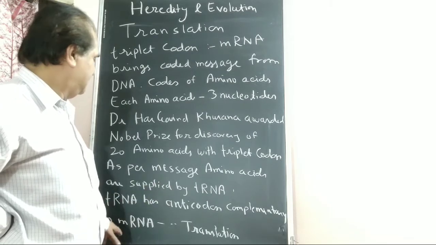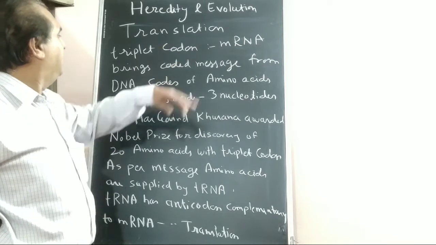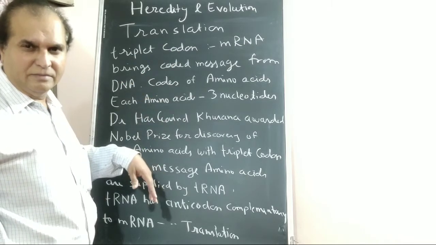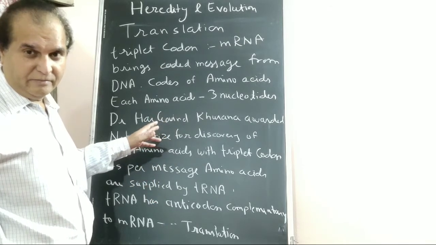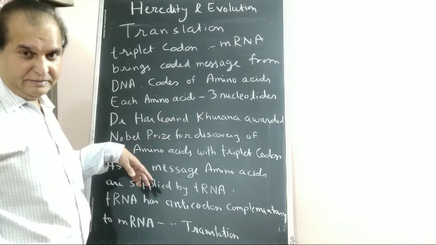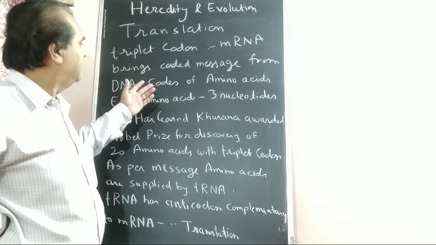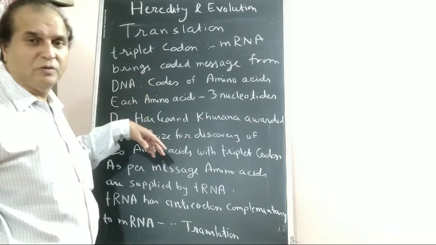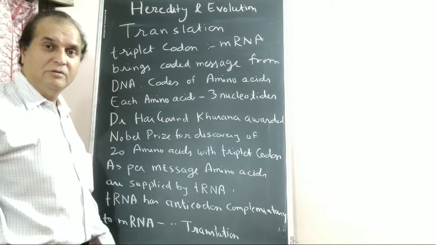This is translation. Actually, mRNA enters the cytoplasm. They are helpers of DNA, ribonucleic acid, and from there, the triplet codon forms codes for different amino acids and transfers the information to tRNA.